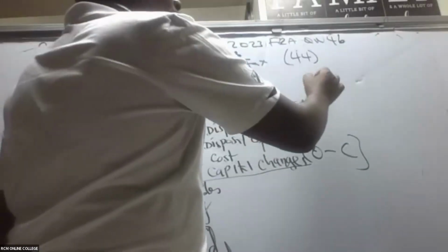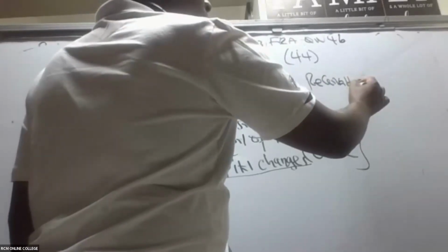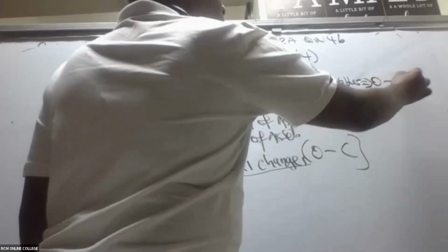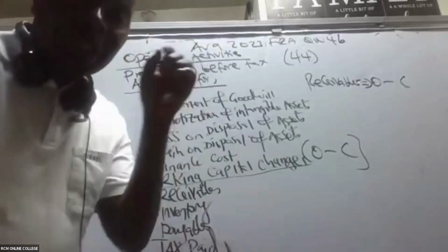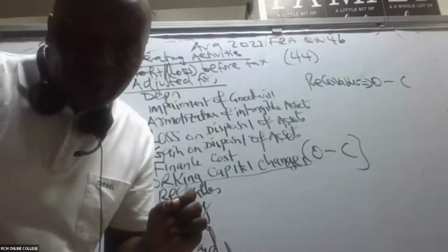So I will start with the change in receivables. Is there somebody who is able to see the opening receivable? Opening receivable is 2022.